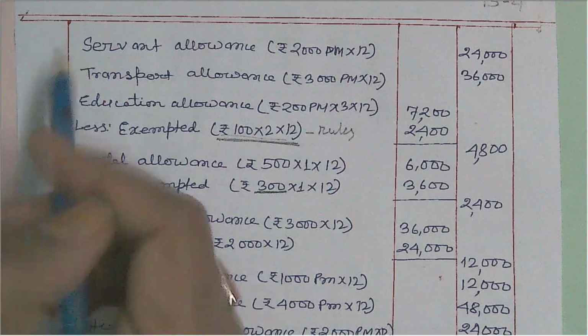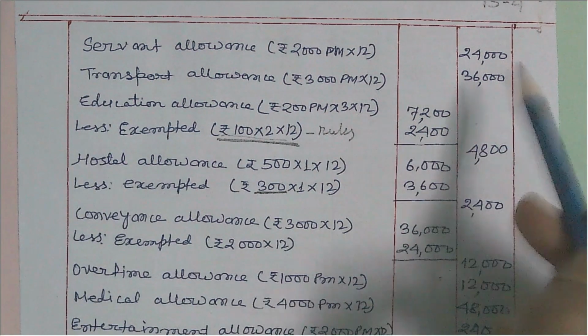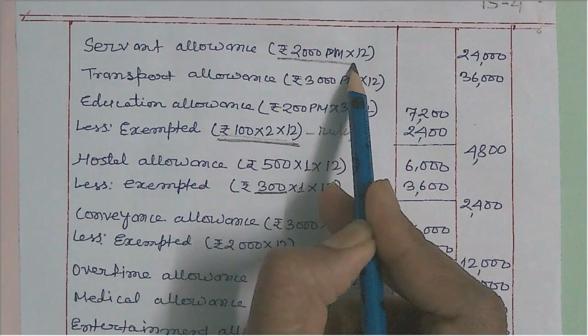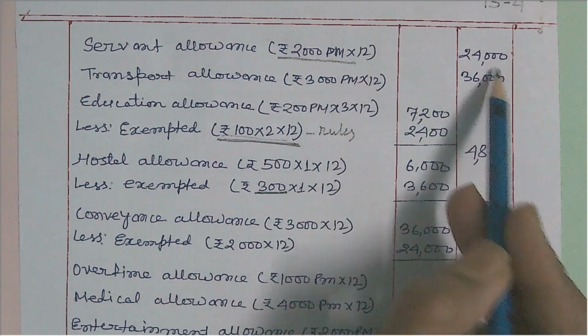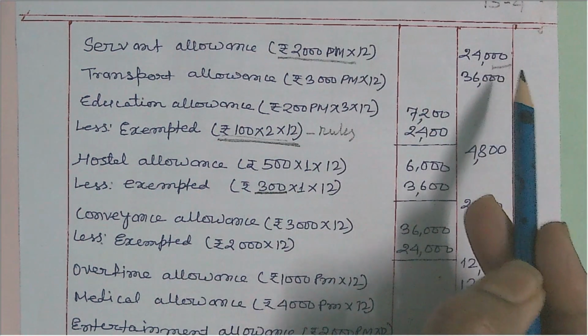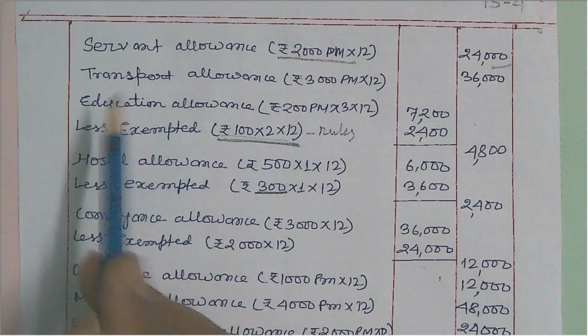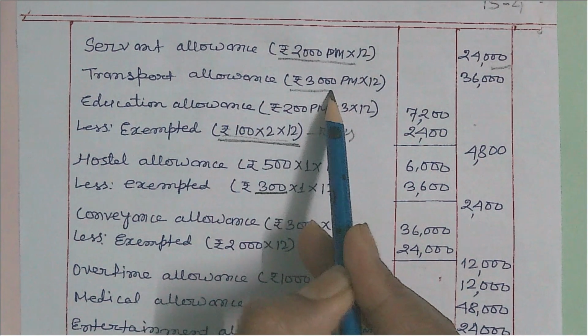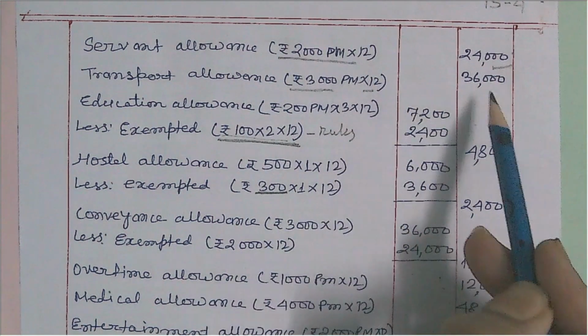Next is servant allowance, given in the question as 2,000 per month for 12 months, 24,000. It is always taxable. Transport allowance is given in the question as 3,000 per month into 12, 36,000.